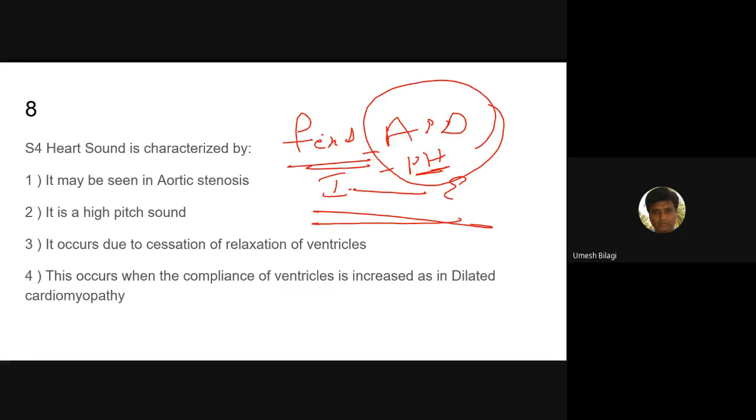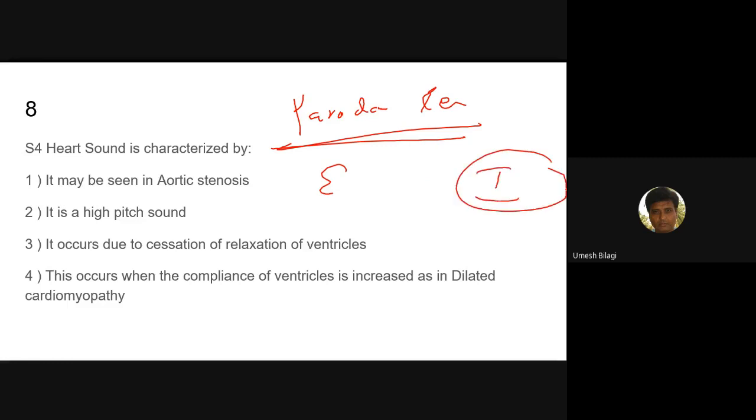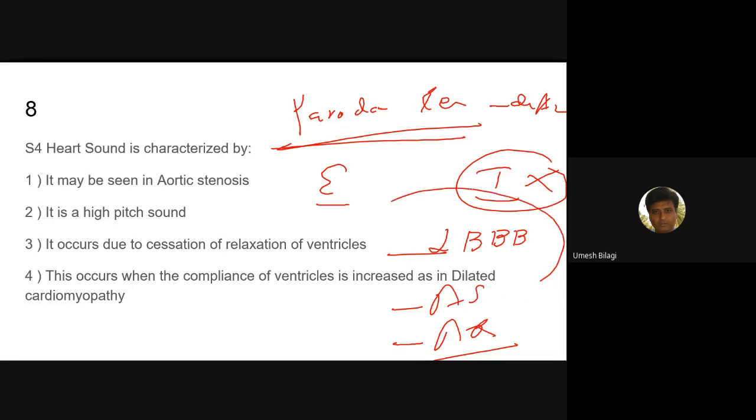Then you have paradoxical, or reversed splitting. Here you can hear splitting in expiration, but not during inspiration. This is reverse splitting. This is due to delay of A2. Delay of A2 occurs due to LBBB, then aortic stenosis, aortic regurgitation. These things can cause reverse splitting.